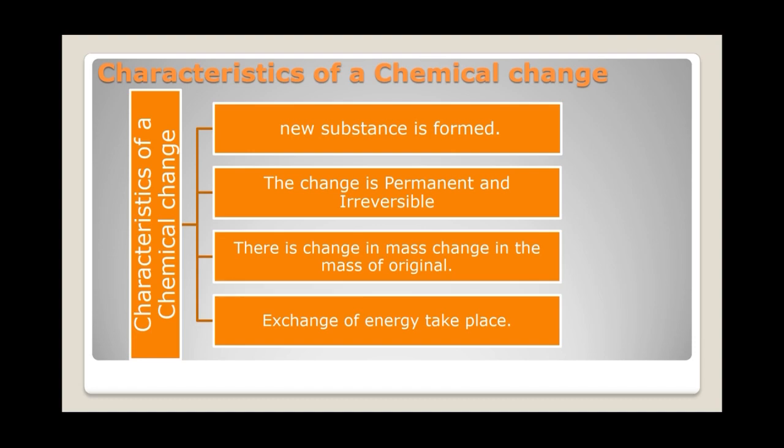Our last topic is that exchange of energy takes place. When we perform a chemical reaction, there is also some exchange of energy. Let's take an example. When wood or paper is burned in air, carbon dioxide is produced and water vapor is also produced. But at the same time, energy is also released in the form of heat and light. So we can say that exchange of energy takes place in a chemical change or a chemical reaction.